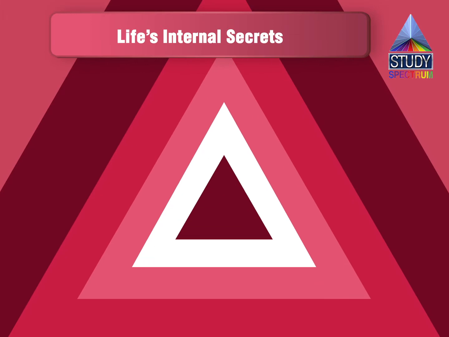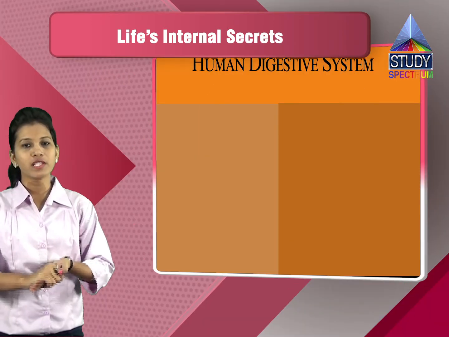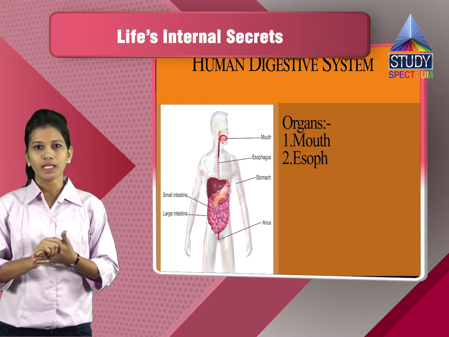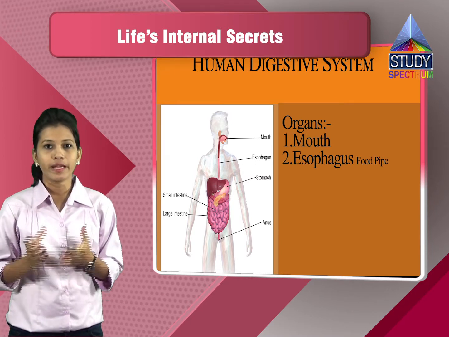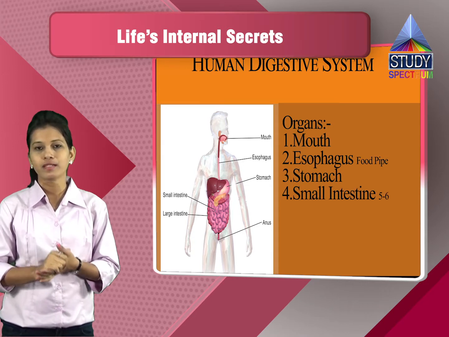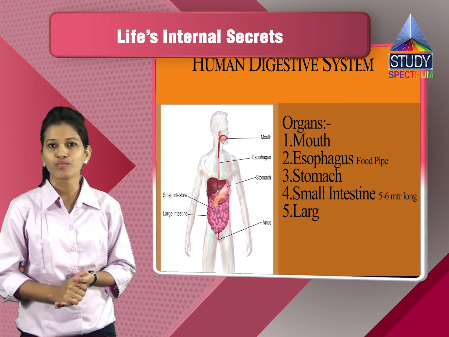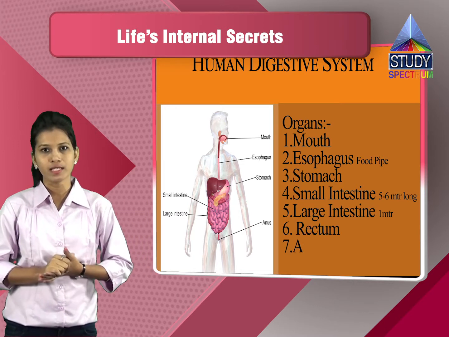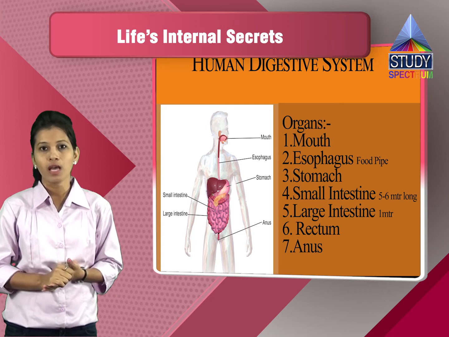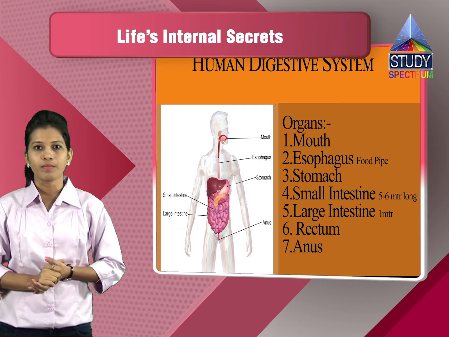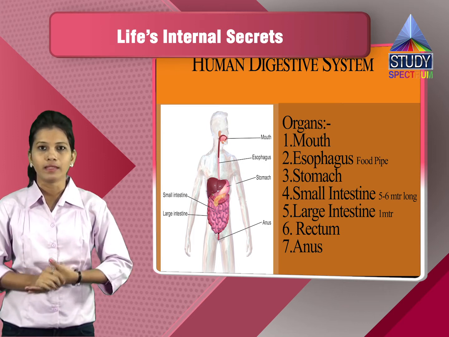Let's see the human digestive system. In that, the first organ is the mouth. Then we have the esophagus, that is the food pipe. Then it enters into the stomach. After that we have the small intestine. Although it is 5 to 6 meters long, it is called a small intestine because of the small diameter. Then we have the large intestine, which is only 1 meter long, but the diameter is large, so it is called the large intestine. Then we have the rectum and then the anus.